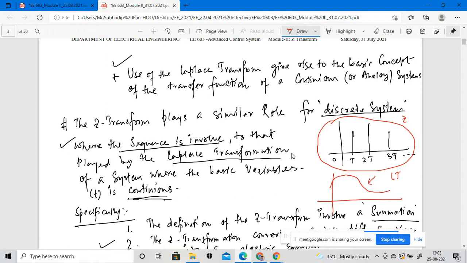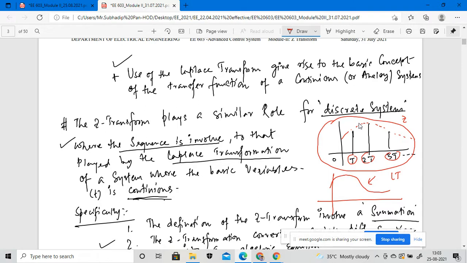whether it is the transfer function modeling, both transformations involve a sequence of numbers. Sequence of numbers means, suppose this particular signal has a sequence like T, 2T, 3T. This is actually the sequence. Okay, this particular sequence is involved in the Z transformation modeling. So whatever role the Laplace transformation plays in an analog system, the same thing it plays in the discrete system.